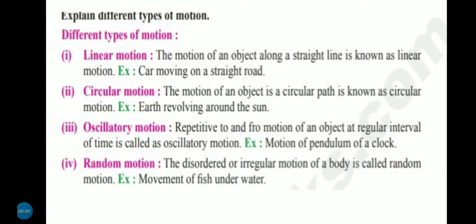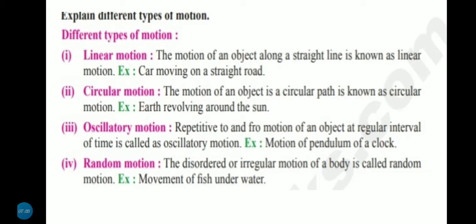This is the third equation of motion. Next, another important 5-mark question. Explain different types of motion. 4 types of motion: linear motion, circular motion, oscillatory motion and random motion. Linear motion, the motion of an object along a straight line, is known as linear motion. For example, a car moving on a straight road.